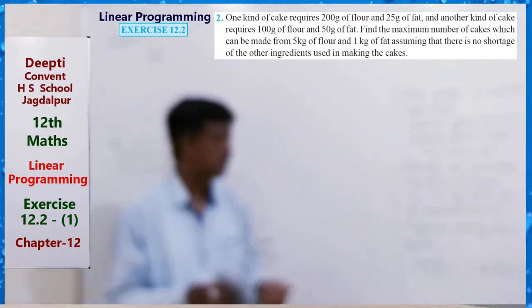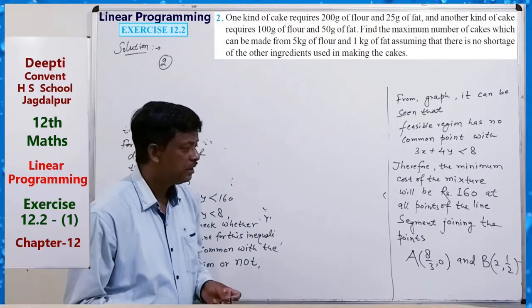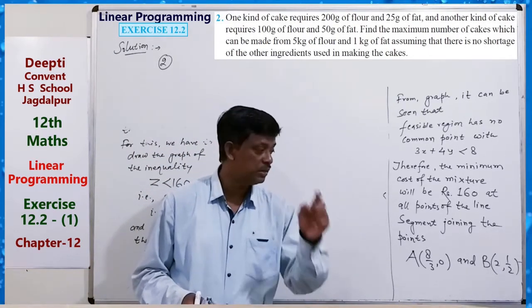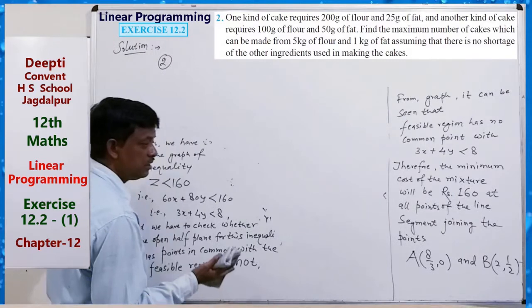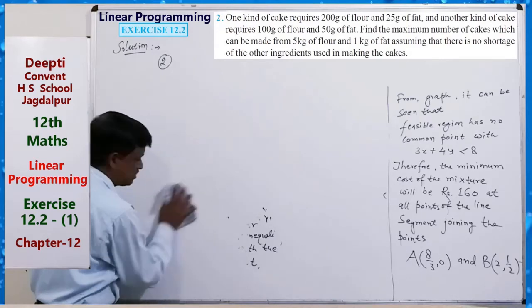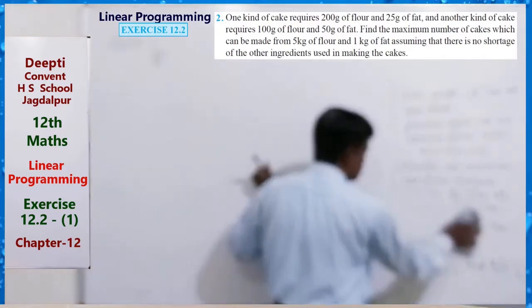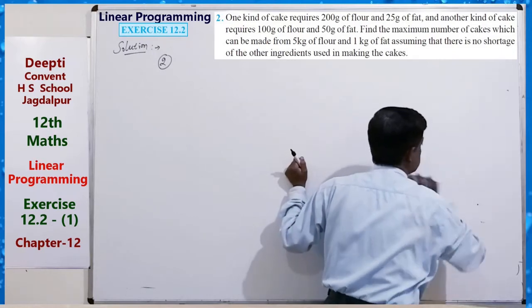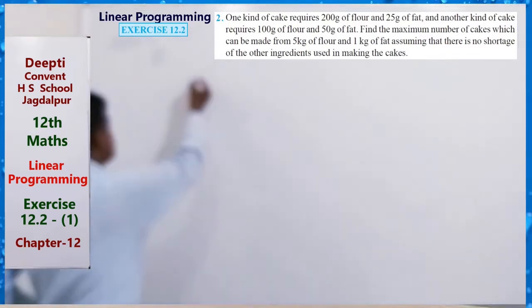How many cakes can we make from 5 kg of flour and 1 kg of fat, assuming that there is no shortage of the other ingredients used in the making of cakes? So, just make how many cakes there are. Suppose 2 types of cake are there. Suppose one type is X and another type is Y, the number of cakes. So here we can prepare the table.